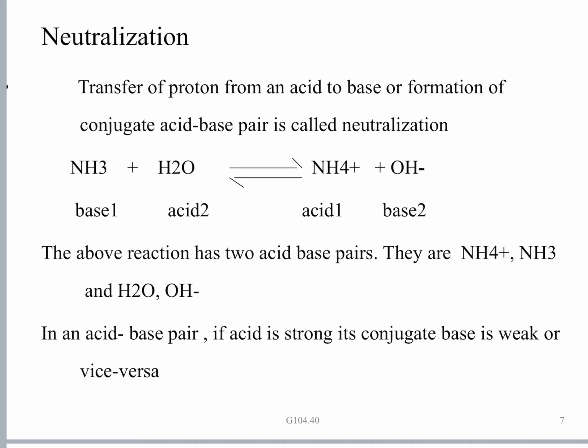Here NH3 is turning into NH4 plus, while H2O is turning into OH minus. NH3 and NH4 plus differ by a proton, so they form a conjugate acid base pair. Likewise, H2O and OH minus differ by just a proton, so they also form a conjugate acid base pair.